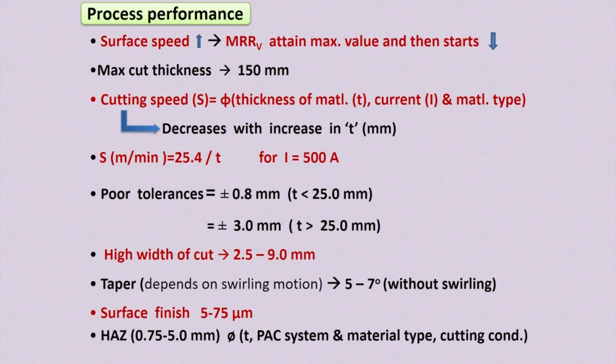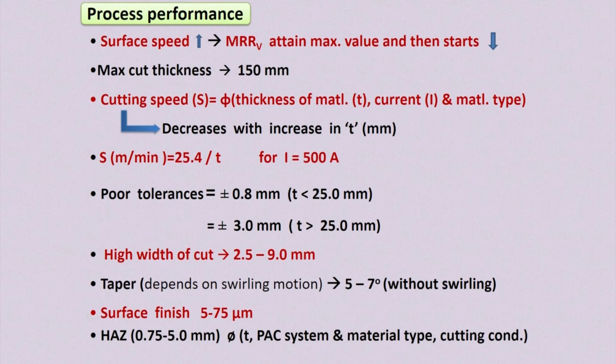So generally the tolerances generated by plasma arc machining system are very poor. When you are cutting workpiece material less than 25 millimeter, it is comparatively better, with tolerance around plus minus 0.8 millimeter.